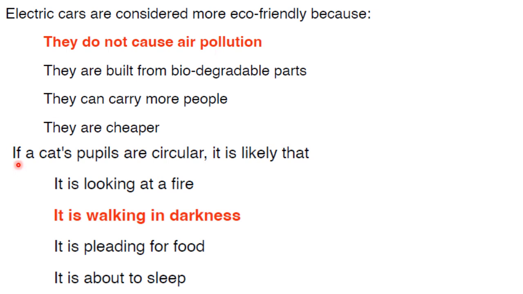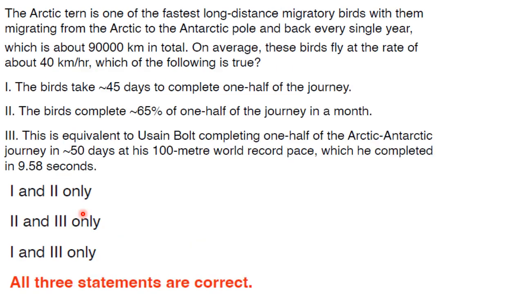Next one. If a cat's pupils are circular, it is likely that... Now circular pupils allow a large amount of light to enter the eye, especially in the dark. So when the cat's pupils are circular, it means it is walking in the darkness. So the answer here is option 2.